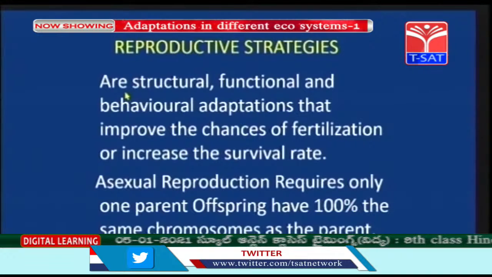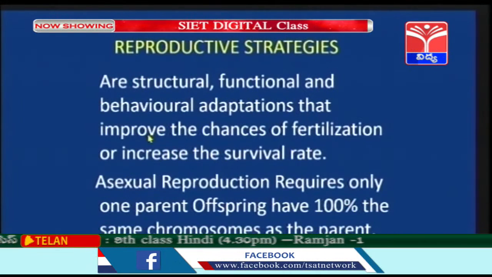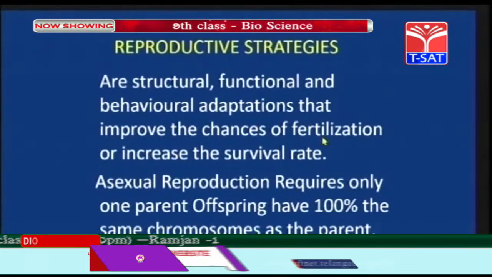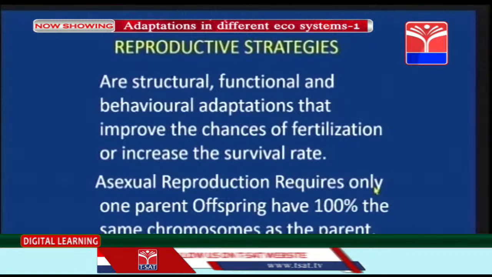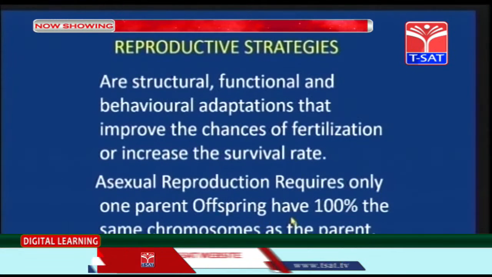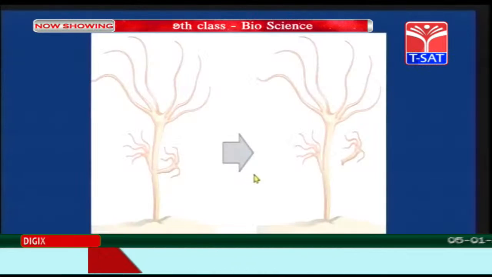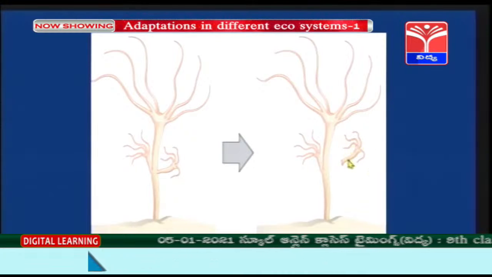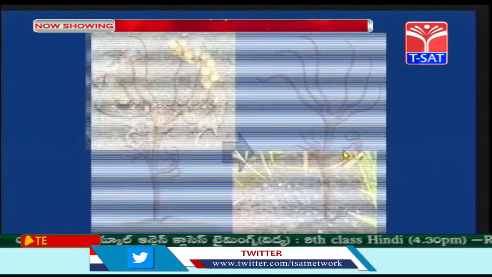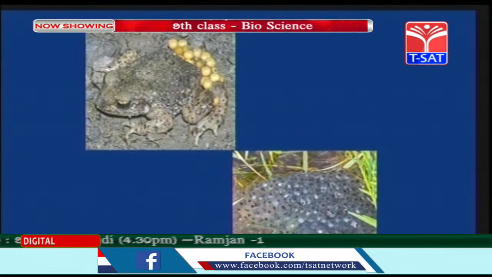Reproductive strategies are structural, functional and behavioral adaptations that improve the chances of fertilization or increase the survival rate. Asexual reproduction requires only one parent. Offspring have 100% the same chromosomes as the parent. You can see, children, Hydra is reproducing asexually by budding. Children, the frog will release a large number of eggs to survive.